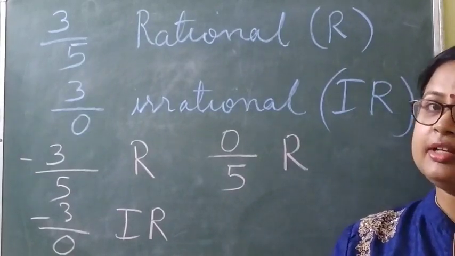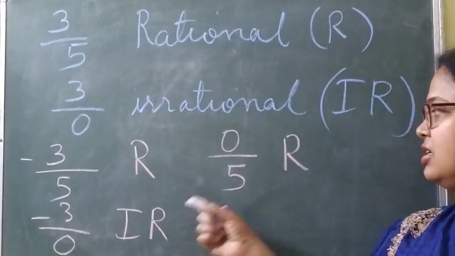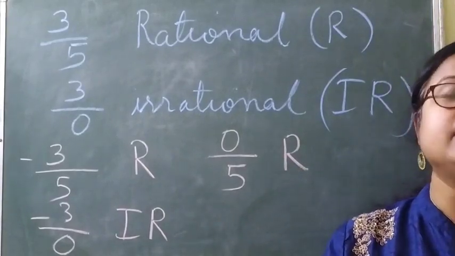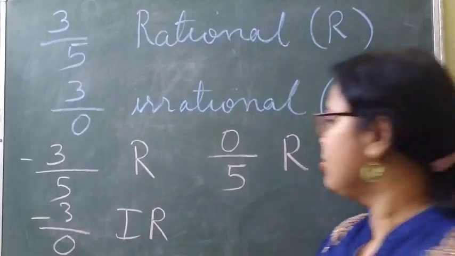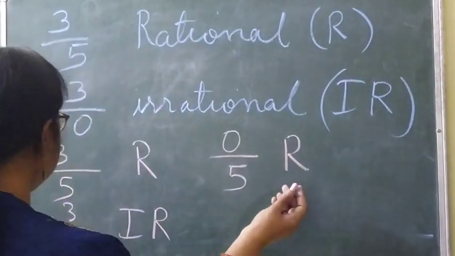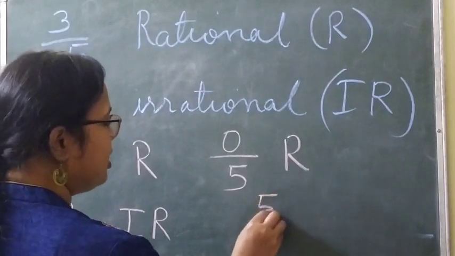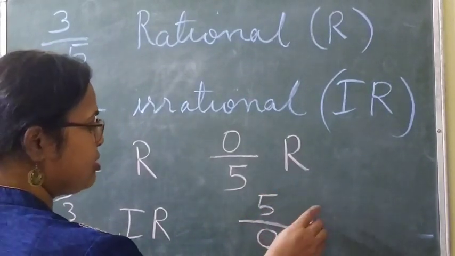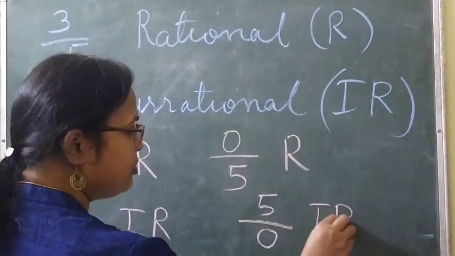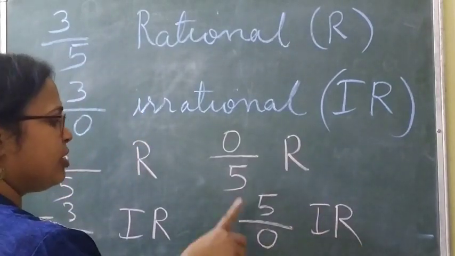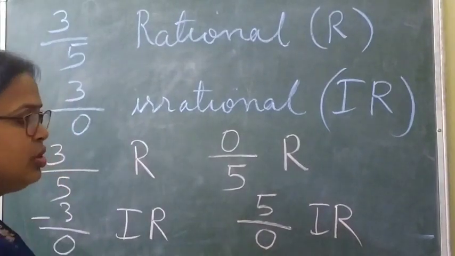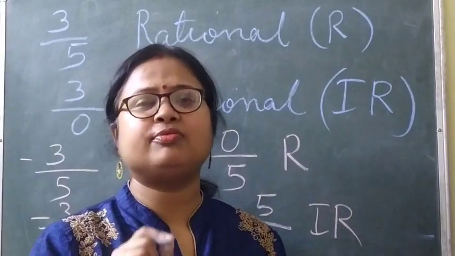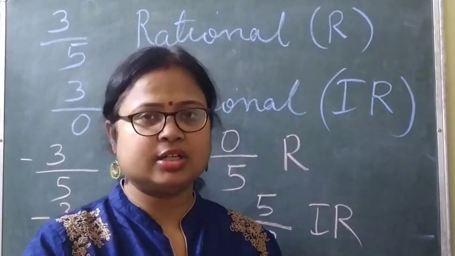So when the denominator is not equal to 0, it is a rational number, and when the denominator is equal to 0, it will be an irrational number. So, one more example: 5 by 0. Is this rational or irrational? Yes, this will be irrational. Very good. Why? Because the denominator is 0. So when the denominator is equal to 0, the given fraction cannot be a rational number.